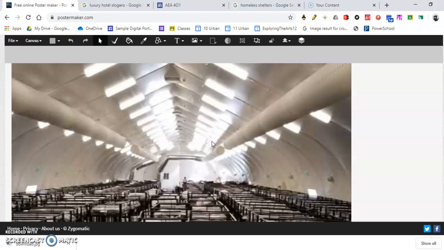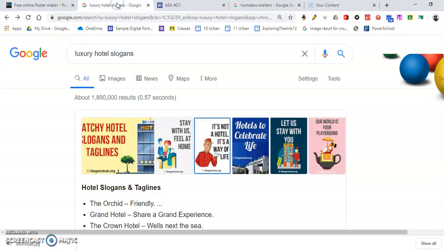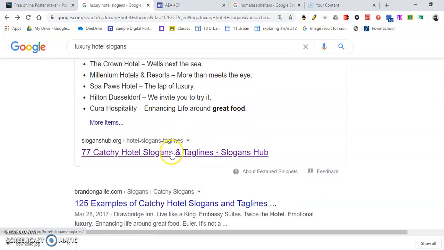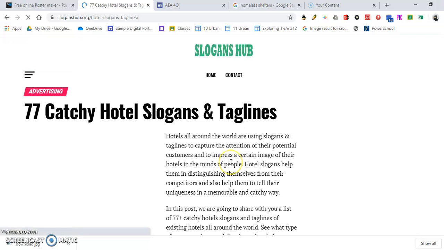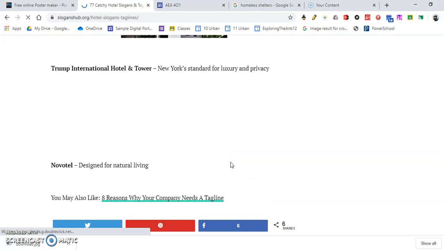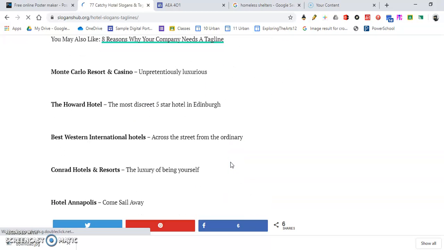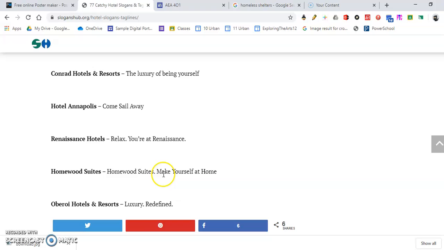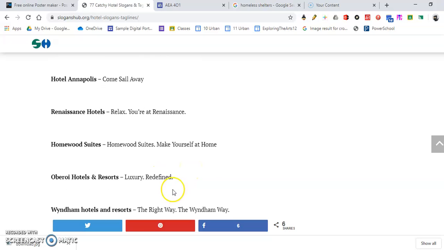For me, I was thinking that this is a homeless shelter, and I thought I would juxtapose the idea with picking a luxury hotel slogan. So I went to Google and I searched luxury hotel slogans, and right away I found some catchy ones. And I found one that I liked, and one that was sort of interesting. This Homewood Suites one, "Make yourself at home," I thought was kind of neat. "Luxury Redefined" actually I like better. Luxury Redefined, that's kind of cool. So I'm going to pick that one.